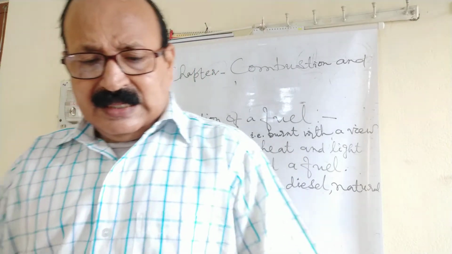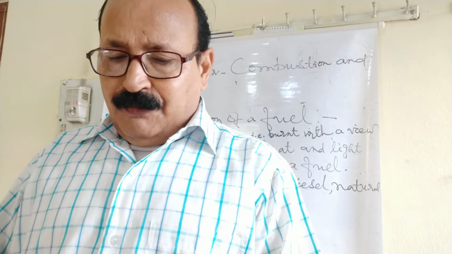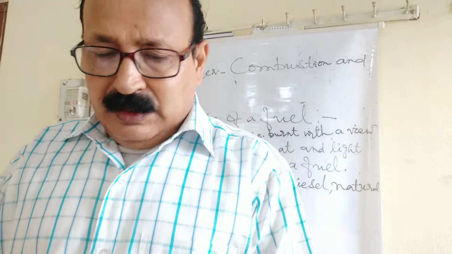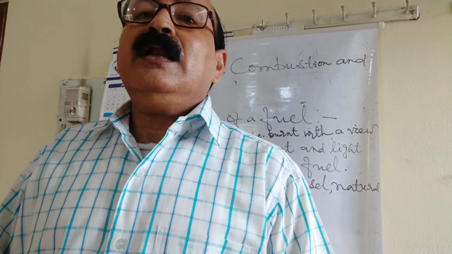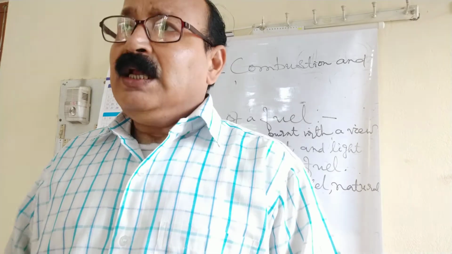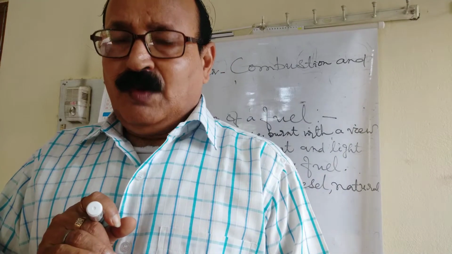As a result, the elements contained in the substance being burned combine with oxygen and form the corresponding oxide. This is accompanied by the release of heat and light. A substance that undergoes combustion is known as a combustible substance.